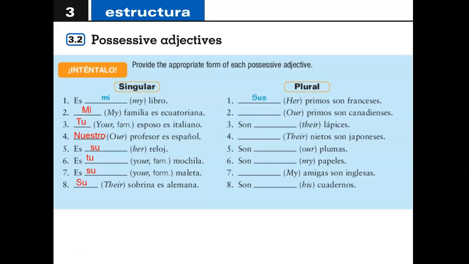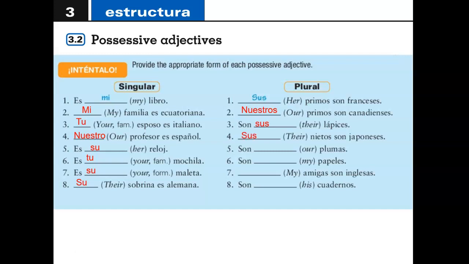Okay, pause me again and try your plurals. Número dos. Our primos son canadienses. So our cousins are Canadian. It's plural and masculino, nuestros. Son their lápices. So it belongs to them. It's the confusing one, but this time it's plural because lápices is plural. Sus. Their nietos son japoneses. Confusing word again, and we're plural, so you should go with sus.